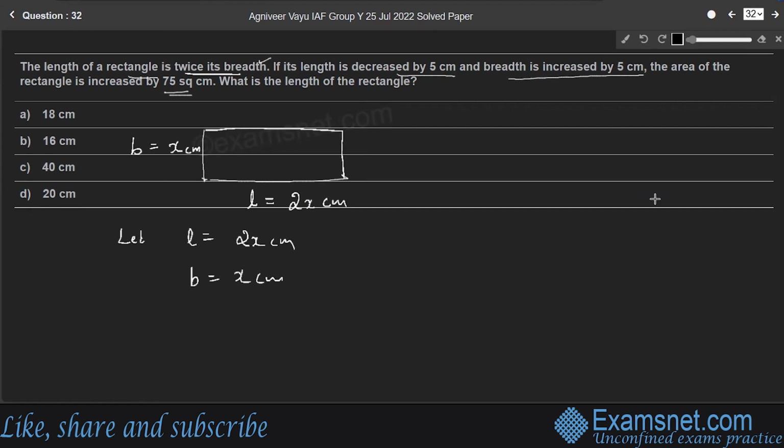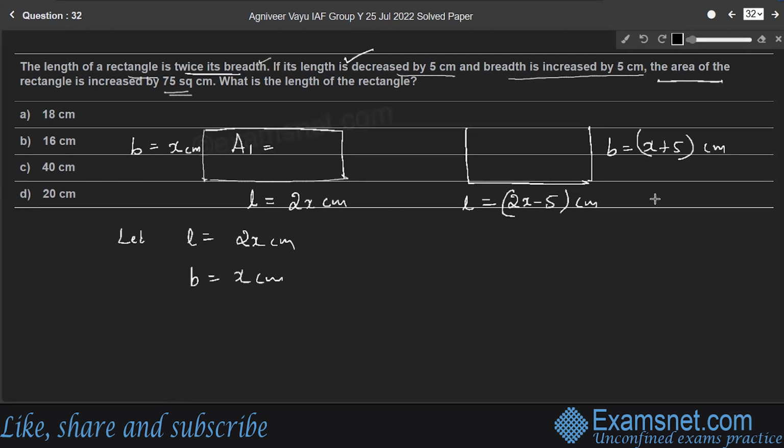So let A1 be the area of the rectangle. In the second case, its length is decreased by 5 centimeter, so L is equal to 2x minus 5 centimeter, and breadth is increased by 5 centimeter, so B is equal to x plus 5 centimeter.